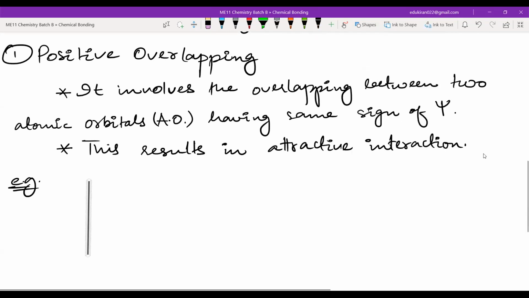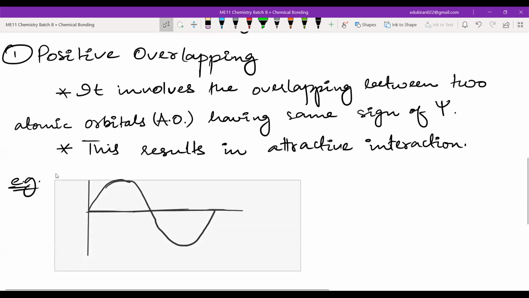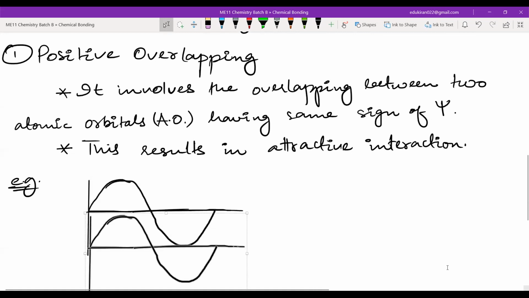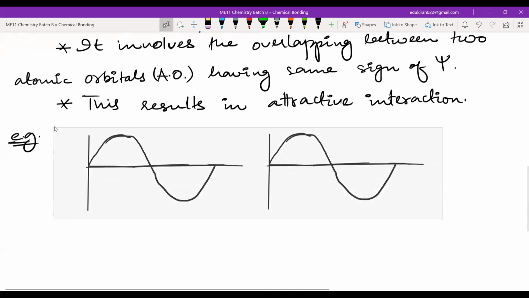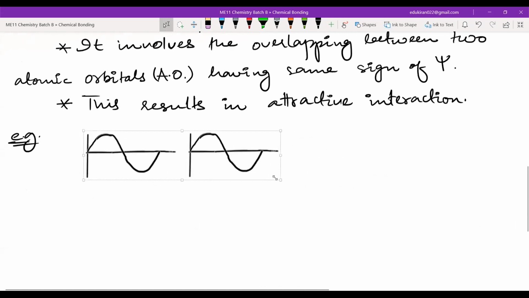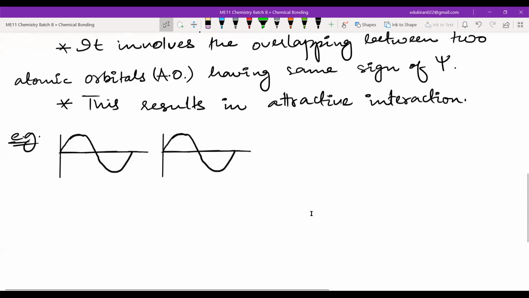Interference is present in 12th standard, but I think you are capable of understanding what interference is. So these are two waves.